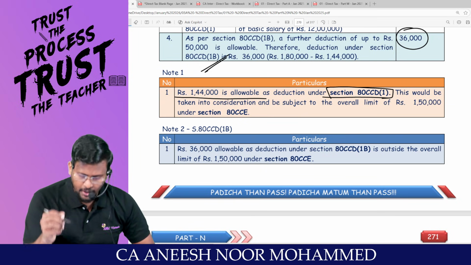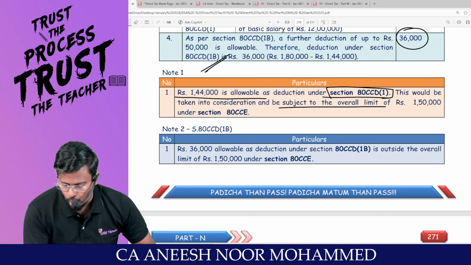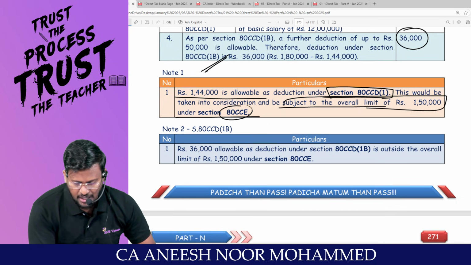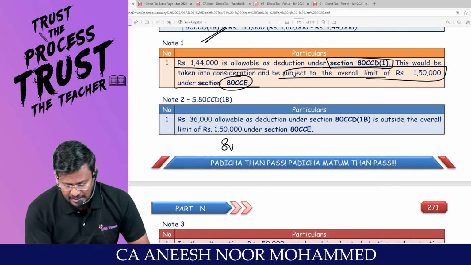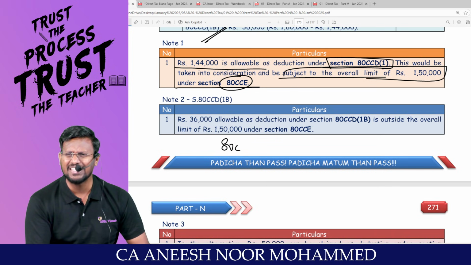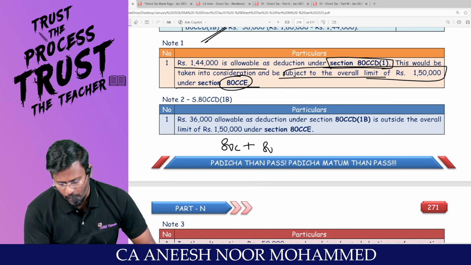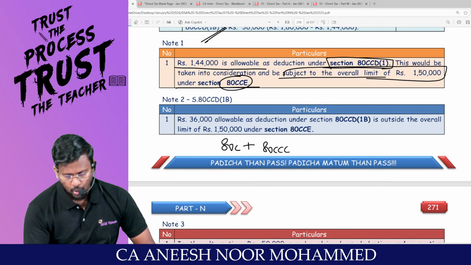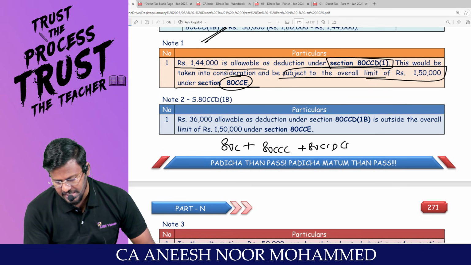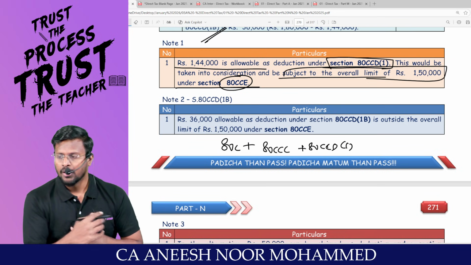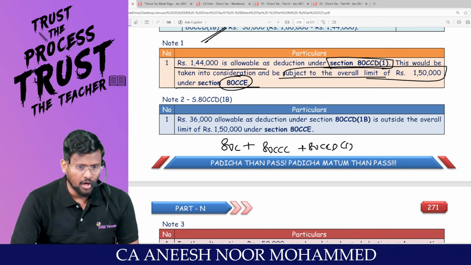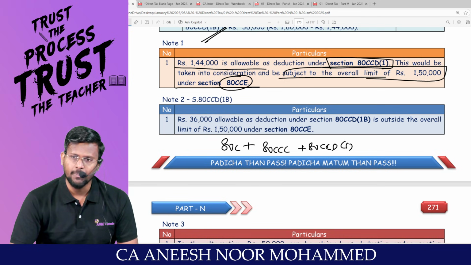This would be taken into consideration subject to the overall limit of 1,50,000 under 80CCE because we are having a mathematical formula. Under section what? 80C. What is 80C? Prescribed investments. What is 80CCC? Notified pension scheme. 80CCD subsection 1. What is 80CCD subsection 1? Employee's contribution to the notified pension scheme.